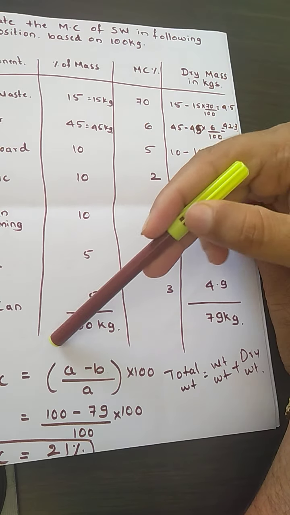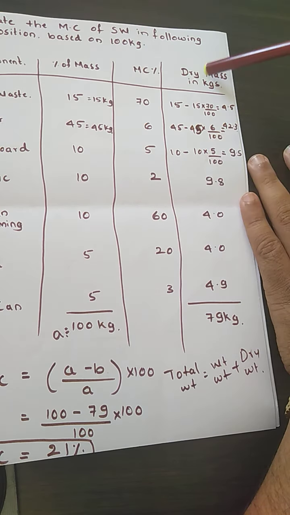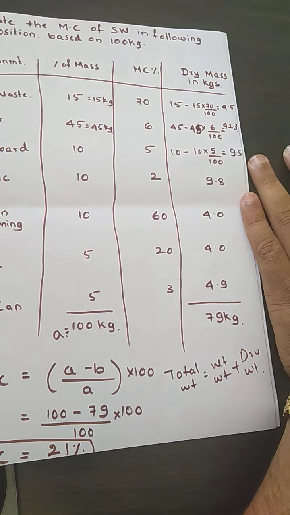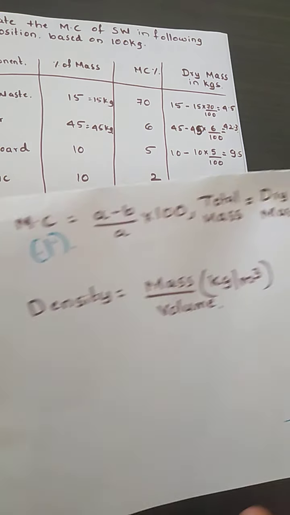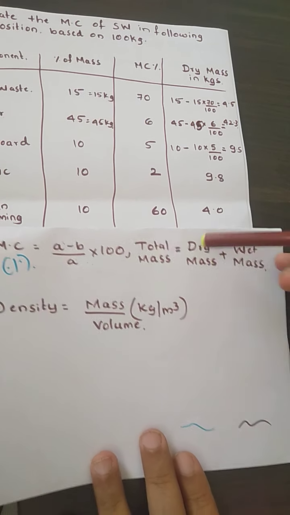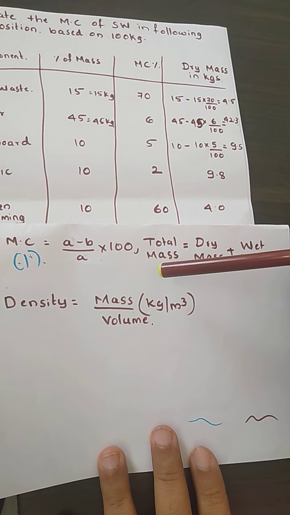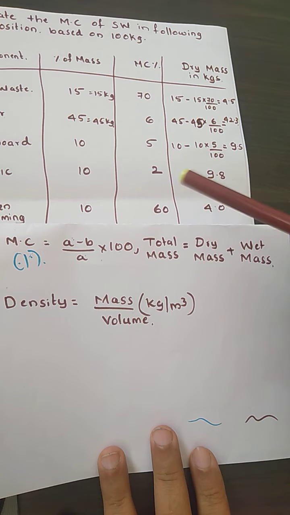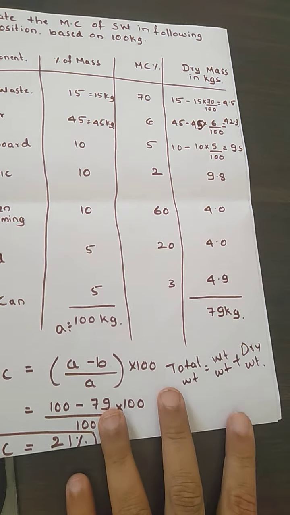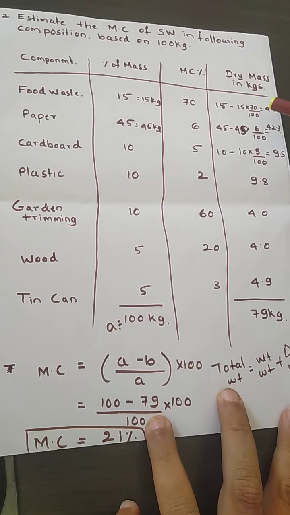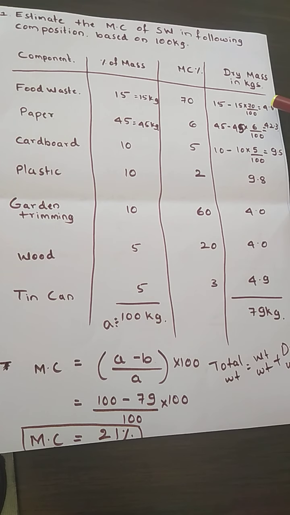A we have determined by adding, and the dry mass is nothing but B. As I have told in the formula, A minus B: A is nothing but the initial mass of the sample as delivered, and B is nothing but the mass of the sample after drying. So here we are going to find the dry mass of the sample. How are we going to do it? That is the total mass.